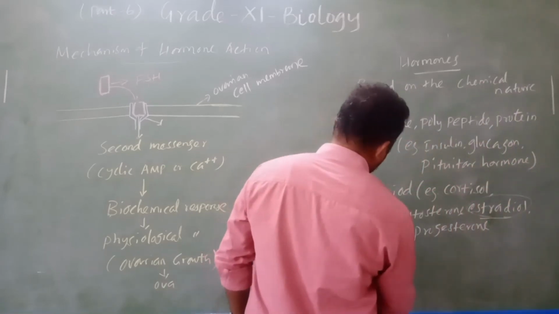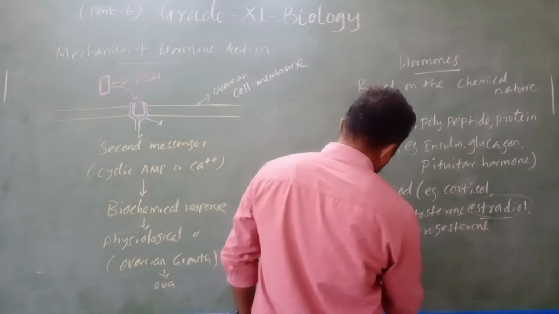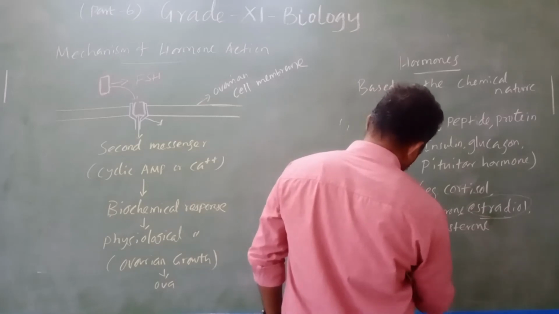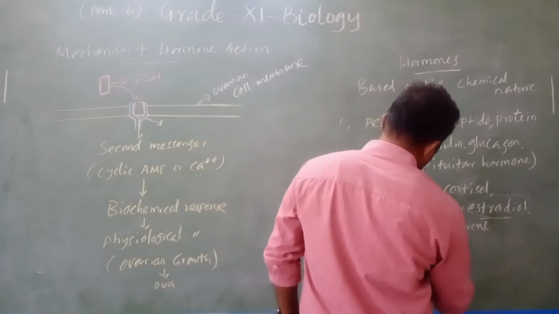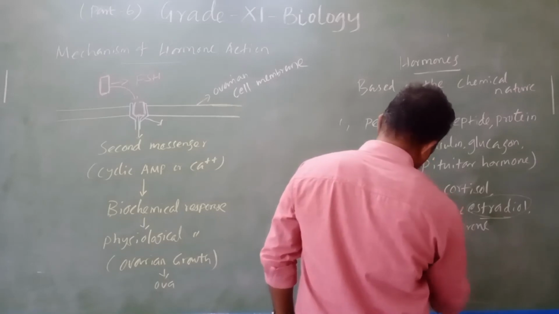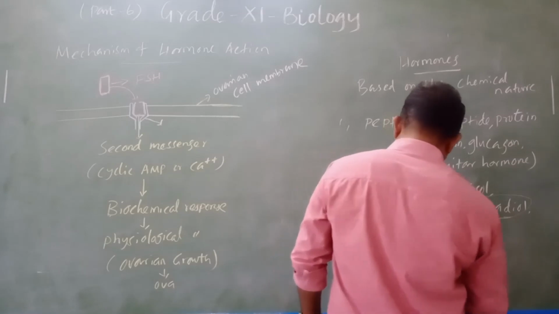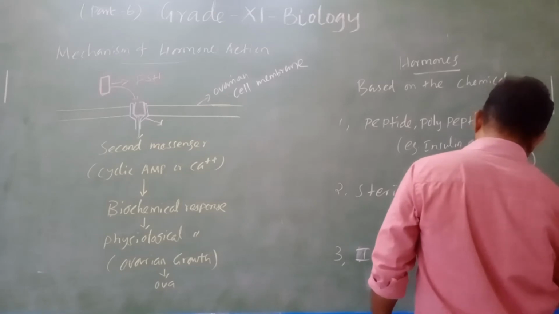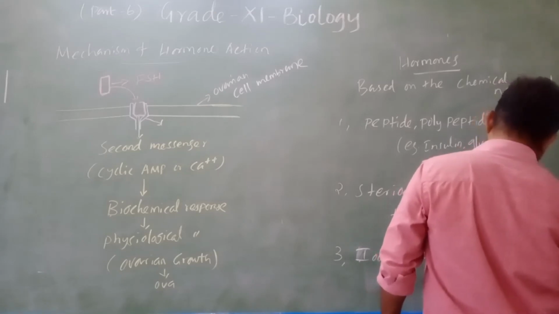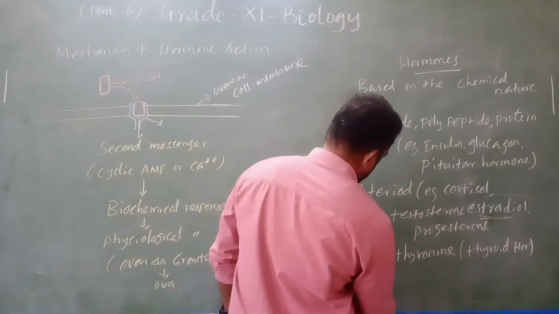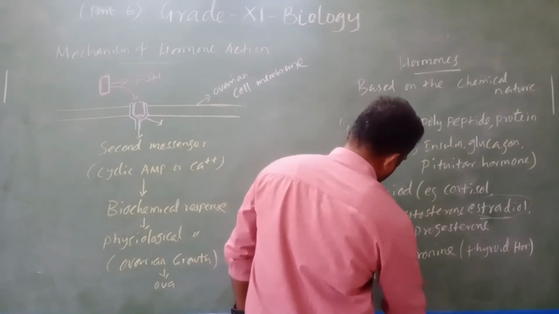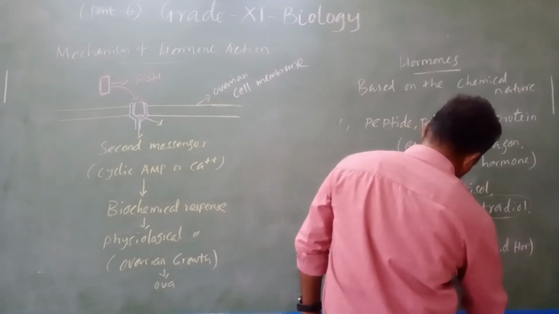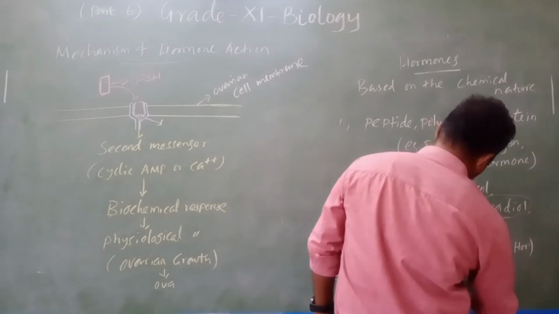Then the third one is iodothyronine. Example is thyroid hormone. And the fourth one is amino acid derivatives. Example is epinephrine.